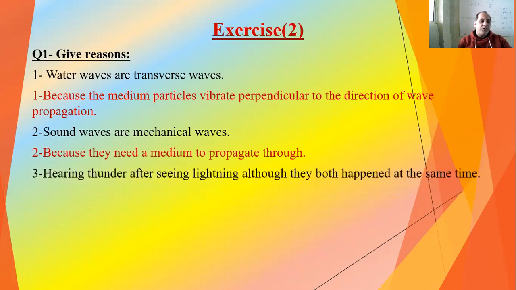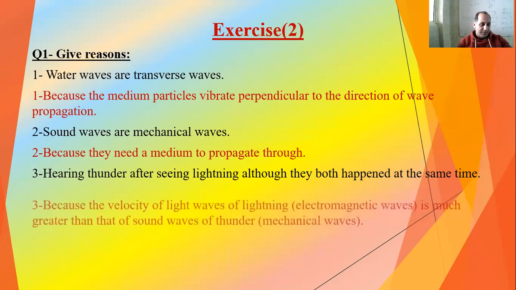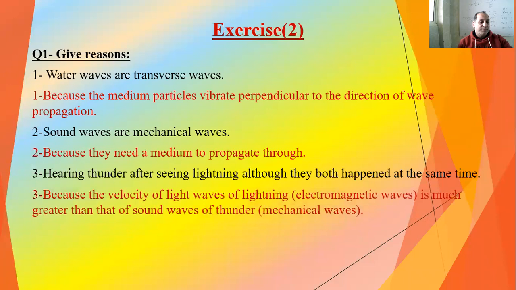Hearing thunder after seeing lightning, although they both happen at the same time. Of course they happened at the same time, but we see lightning first because lightning is an electromagnetic wave which has a very high speed, while thunder is a mechanical wave which has a low speed.